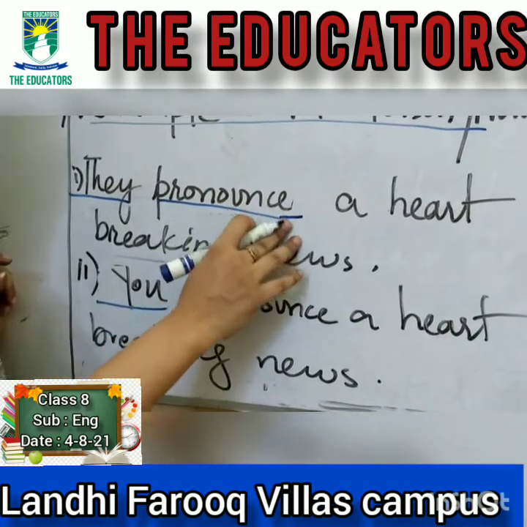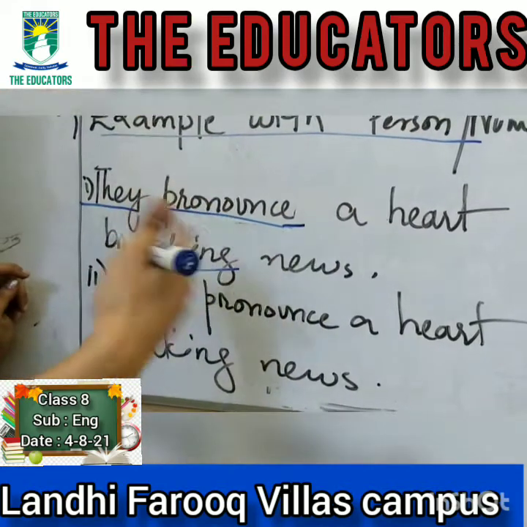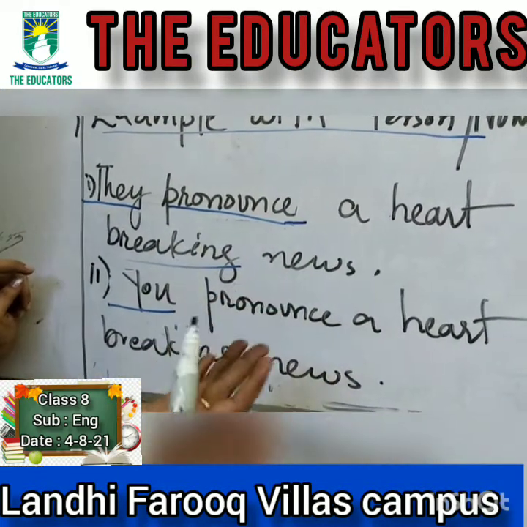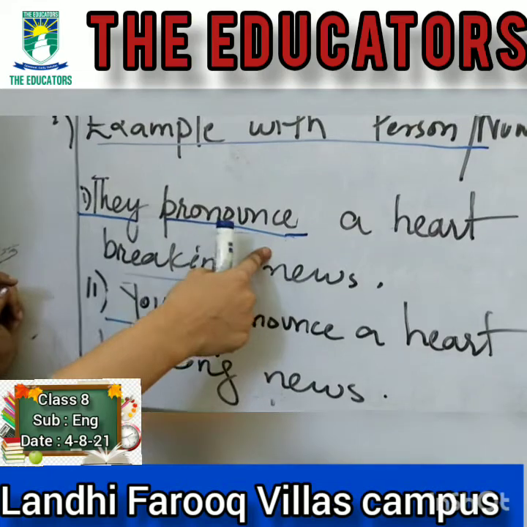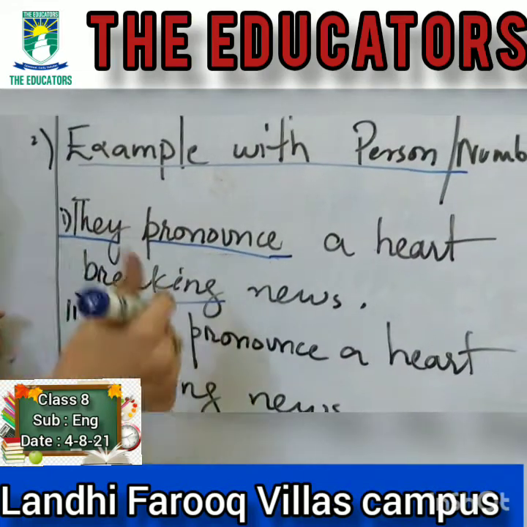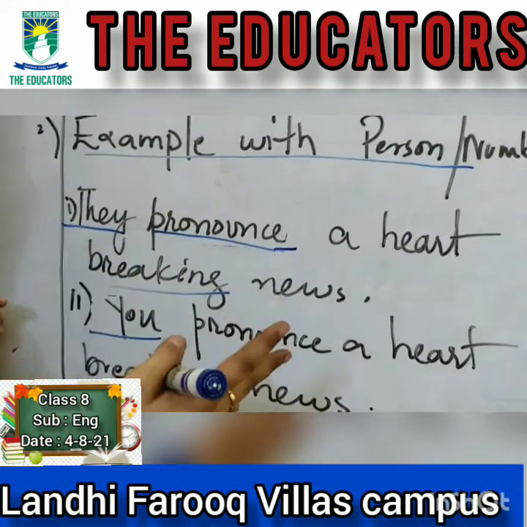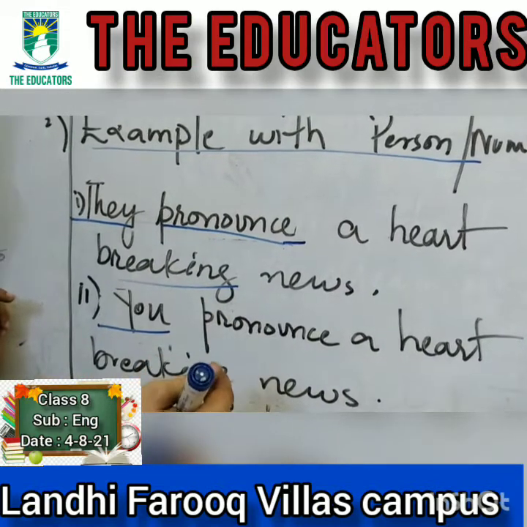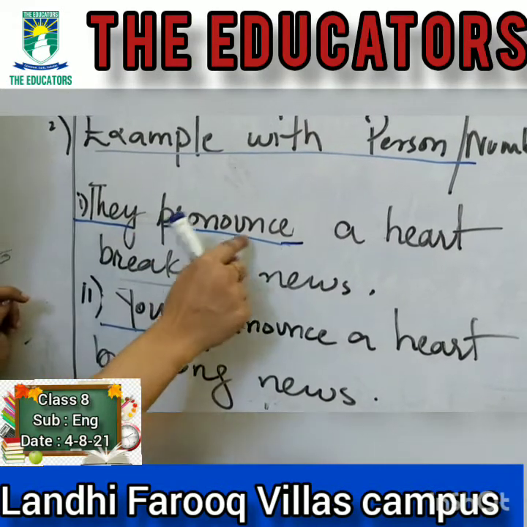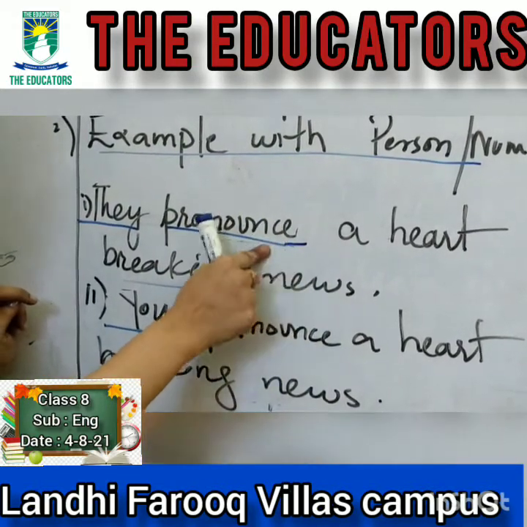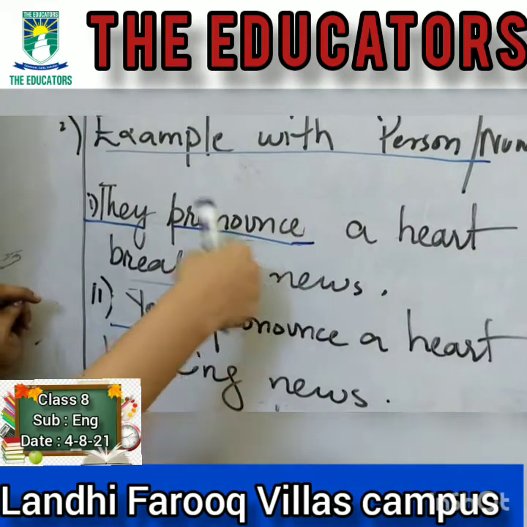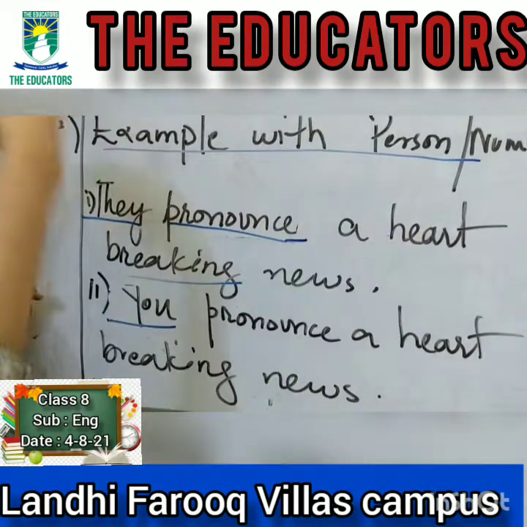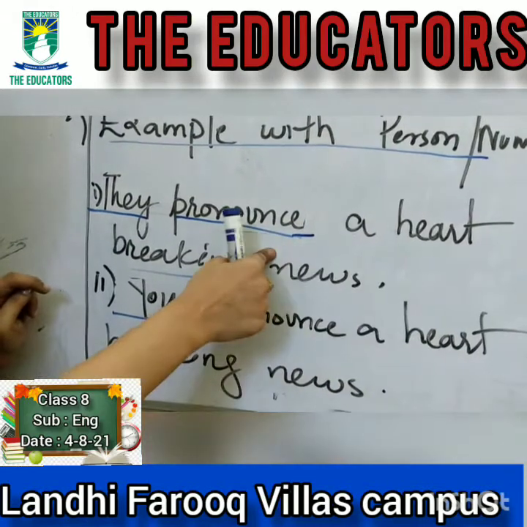the verb pronounce does not add S/ES or IES as per the rule. S/ES and IES in simple present tense are added only with first person pronoun, second person pronoun and third person singular pronouns. Okay, so we see that this is a bare verb, it does not have any S/ES or IES or ED to show the past form of the verb.